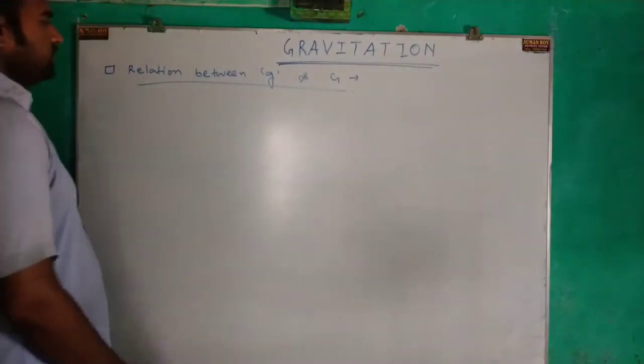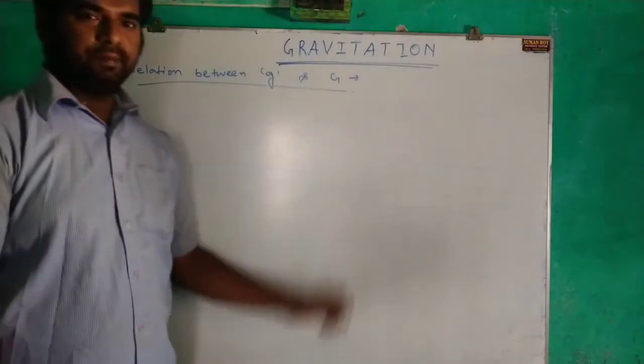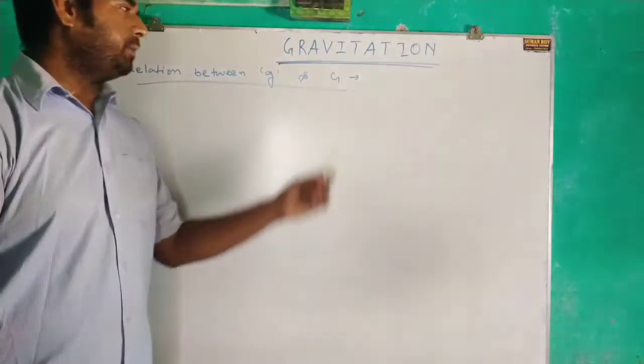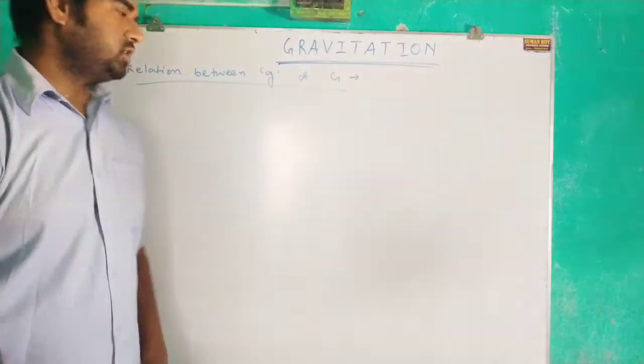Now we will see the relation between small g and capital G. What is small g? Small g is acceleration due to gravity and capital G is the universal gravitational constant.